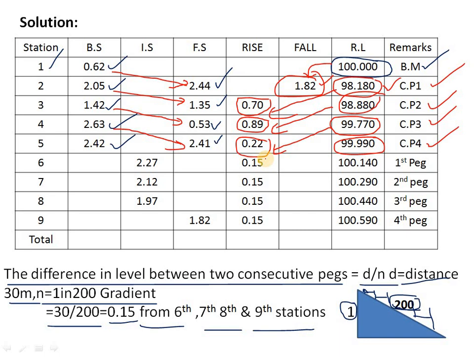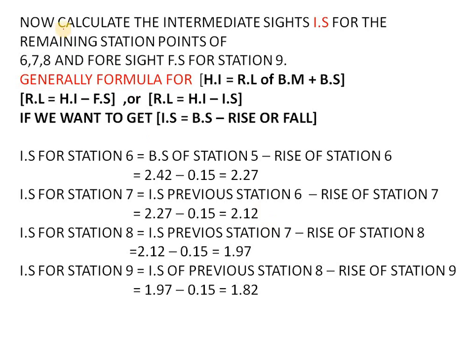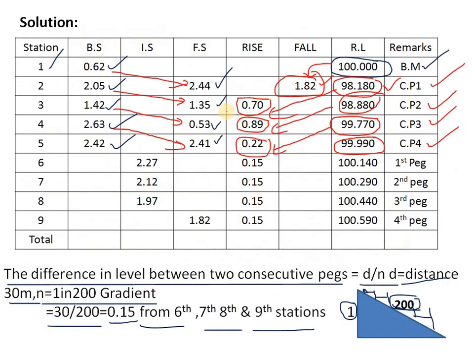Now calculate the intermediate sight IS for the remaining station points 6, 7, 8 and the foresight for station 9. So 6, 7, 8 will be the intermediate sight and the last point, station number 9, will be the compulsory FS.